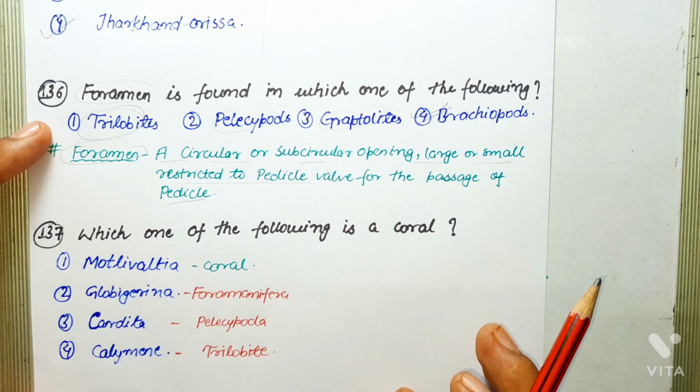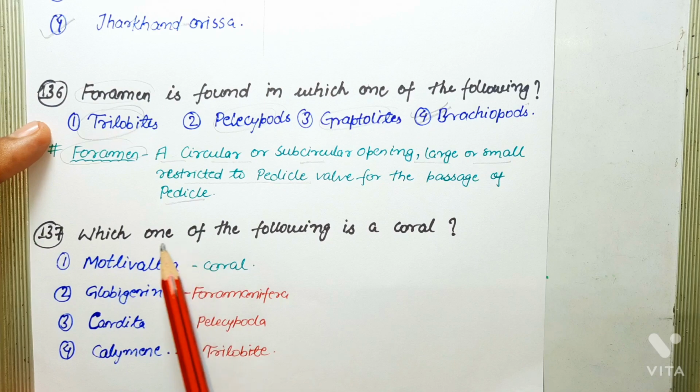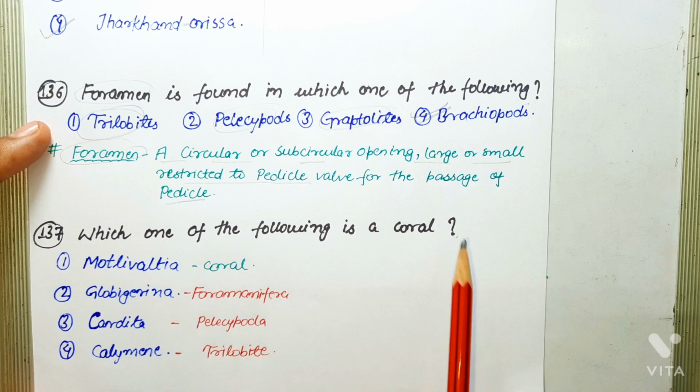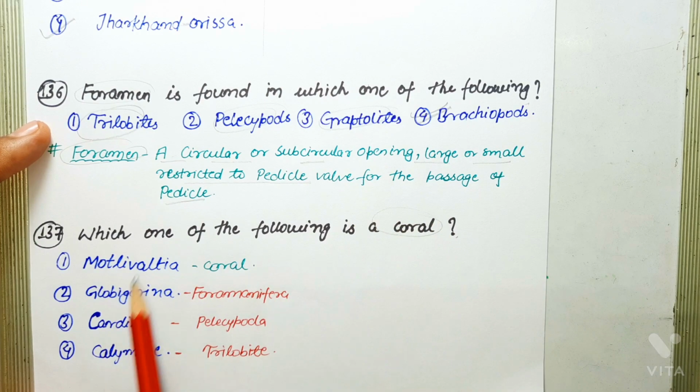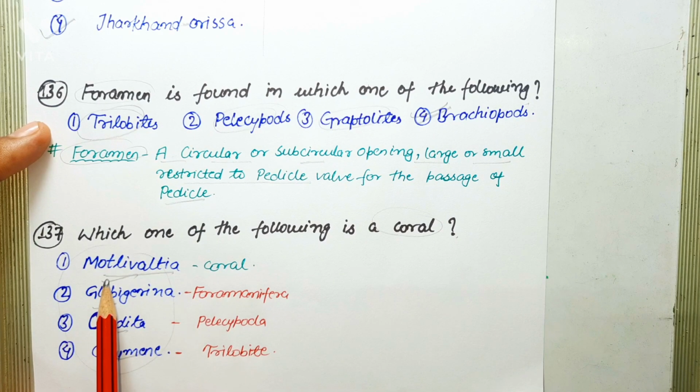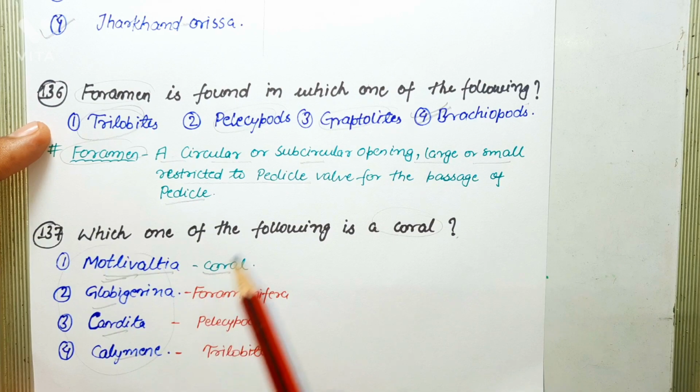These phyla and classes have different morphological features which we will discuss in the descriptive series, or you can go through books also. Next question says, which one of the following is a coral? To answer this question, we should know about all these species, which phylum or class they belong to. So first is Motleyvaltia, and this clearly belongs to coral. This is the correct answer. Second is Globigerina.